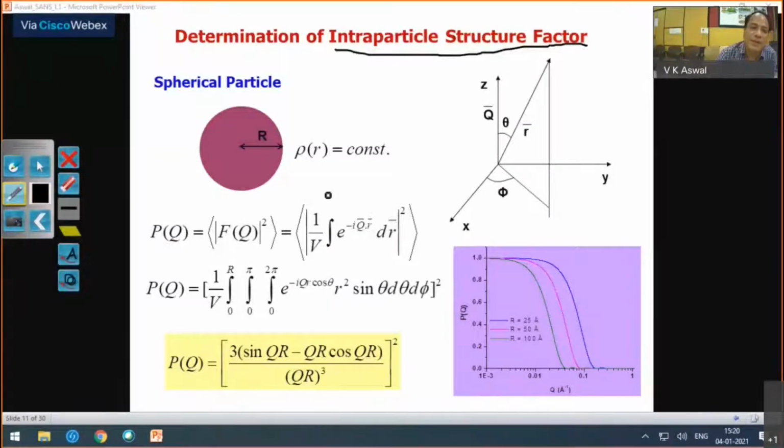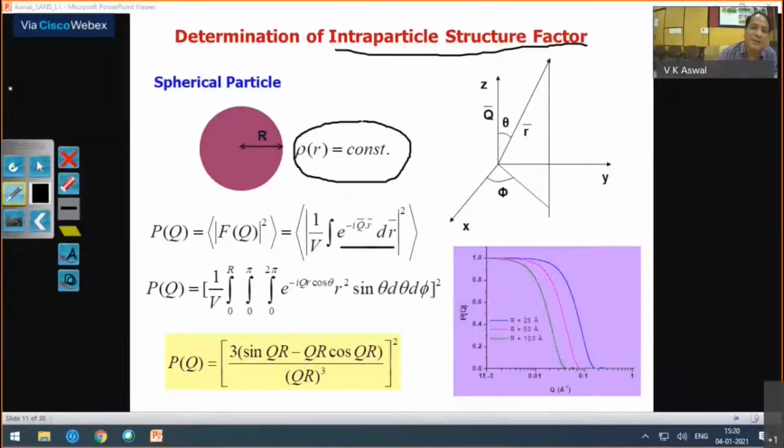As I said, this is the Fourier transform of your scattering length density distribution. If you start with a homogeneous spherical particle with constant scattering length density, this is a constant term, so it will come out, and you know how the Fourier transform is expressed. So this is the expression.